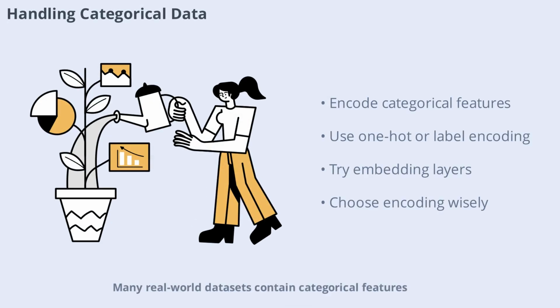Many real-world datasets contain categorical features which must be properly encoded for deep learning models. Common encoding methods include one-hot encoding, label encoding, and embedding layers. The choice depends on the number of categories and the nature of your data. Proper encoding ensures your model can effectively learn from all available information.